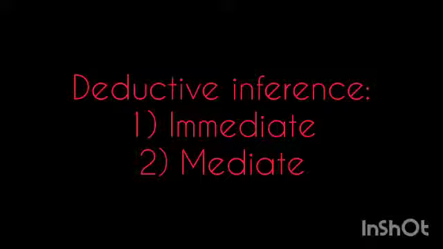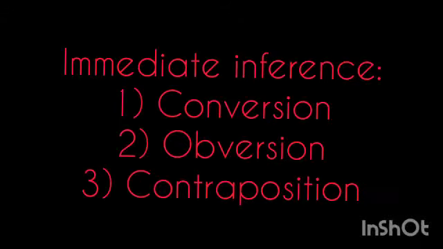This type of inference is called immediate because there is no other premise existing between the initial premise and the conclusion. Or it can be described as an inference where the conclusion is obtained without the use of a middle term. For example, the premise is all men are mortal. Therefore, some mortals are men is the conclusion.